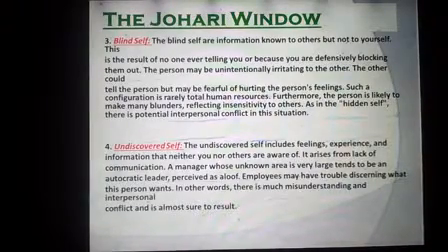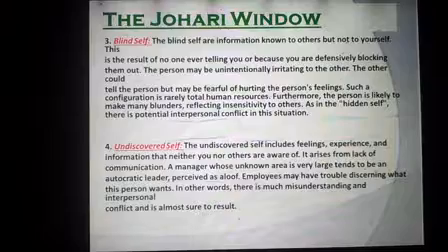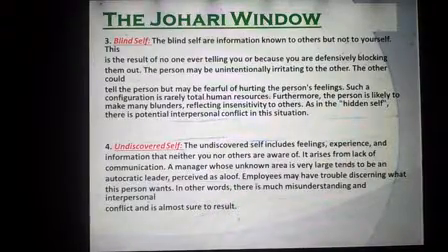Finally, we have undiscovered self. Undiscovered self includes feelings, experience and information that neither you nor others are aware of. किसी को नहीं पता information. It arises from lack of communication. Communication की lacking है इसमें. A manager whose unknown area is very large tends to be an autocratic leader, perceived as aloof. Employees may have trouble discerning what the person wants. In other words, there is much misunderstanding, and interpersonal conflict is almost sure to result. Very important key point. Conflict होते हैं इसमें interpersonal.